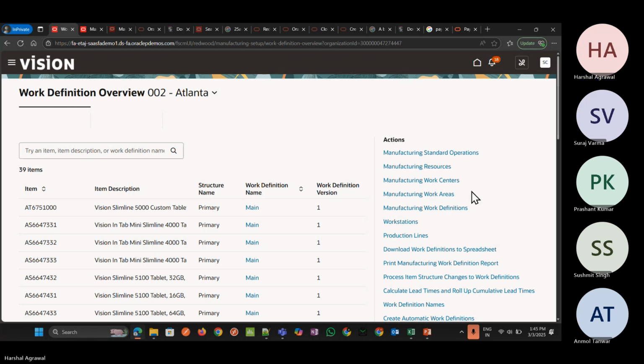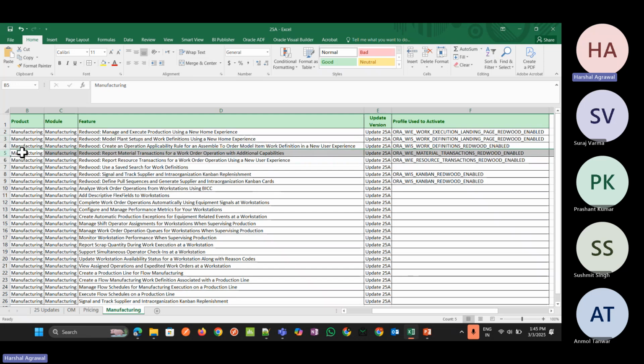Okay, fine. Now let me go with the fourth one, which is Redwood report material transaction for a work order operation with additional capabilities. Now, while issuing and returning material transactions for a particular work order operation, we can have the Redwood experience.